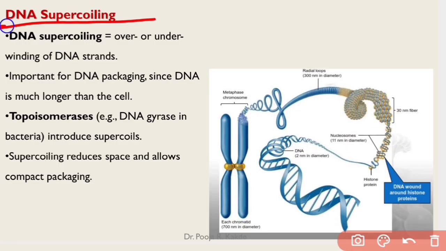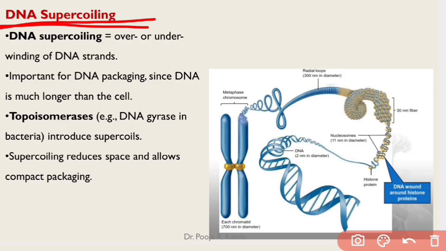Now let us talk about DNA supercoiling. Why is supercoiling important? Because DNA contains around 1.6 million base pairs. If that DNA is straight, it is not possible to fit it into a bacterial cell which is barely 1 to 2 micrometer in length. So to fit itself into a bacterial cell, which is such a small structure, DNA supercoiling is important.